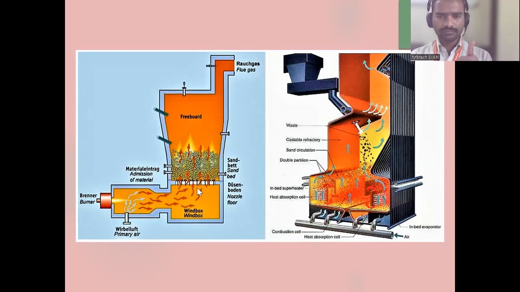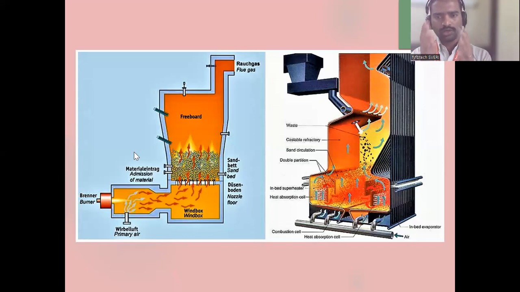Okay, so what have we done? First one is the dumping method. Second one is the controlled tipping method. Third one is the incineration method. So what have we done in incineration? Burning. Entire burning of the waste. Solid waste is burnt. So it will convert 100% waste into how many percent? 20 to 30% of its original value.